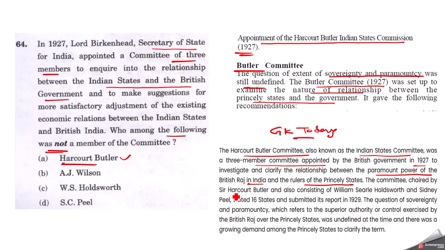The committee chaired by Sir Harcourt Butler and also consisting of William Searle Holdsworth and Sidney Peel visited 16 states and submitted its report in 1929. So William Holdsworth and Sidney Peel were members of this committee, and the other name was not a member of this committee. So as it is a difficult question to attempt, B is the correct answer here.